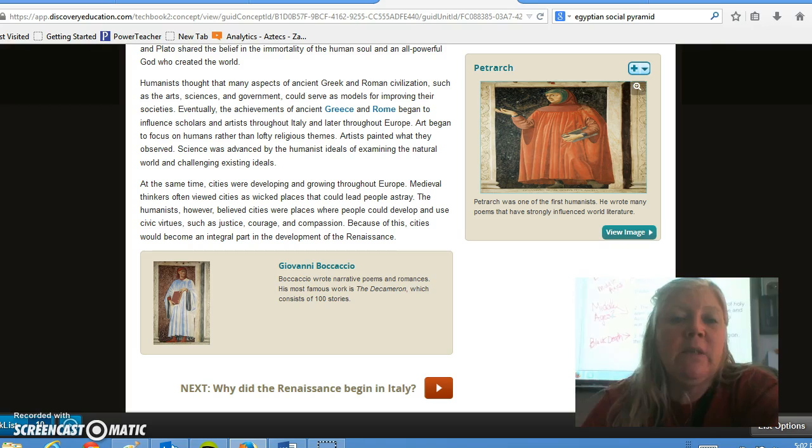At the same time, cities were developing and growing throughout Europe. Medieval thinkers often viewed cities as wicked places that could lead people astray. The humanists, however, believed cities were places where people could develop and use civic virtues such as justice, courage, and compassion. Because of this, cities would become an integral part in the development of the Renaissance.